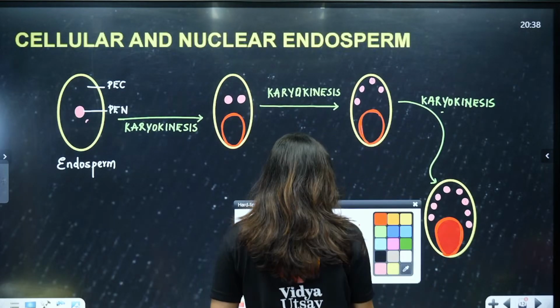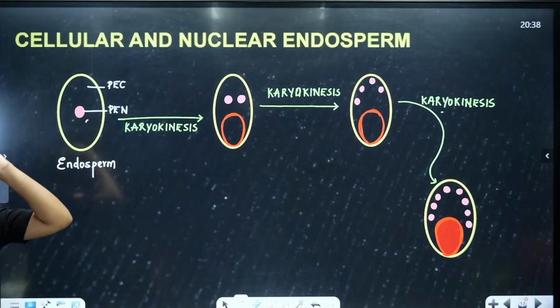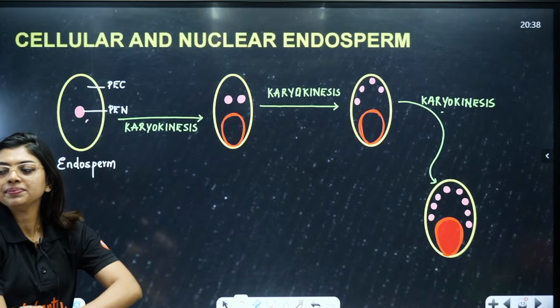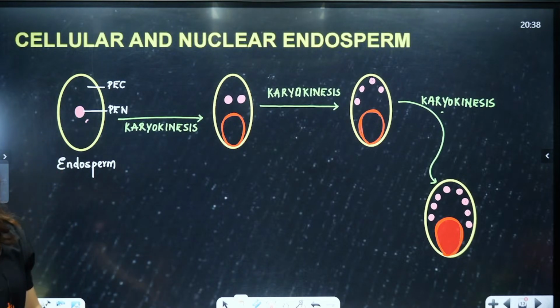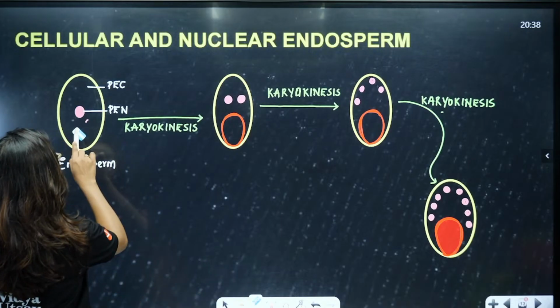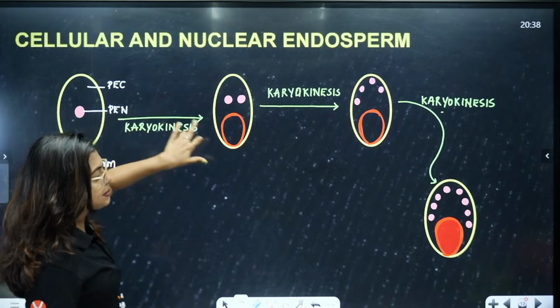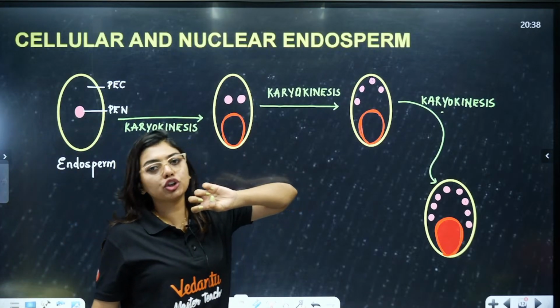Just try to understand. So what are they telling? They are telling that PEN is primary endosperm nucleus. NEET. So look here, students, what is happening? Your PEC and your PEN are there. Now these are going to provide the nourishment for the growing embryo.